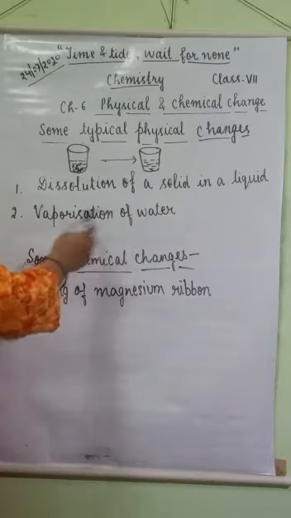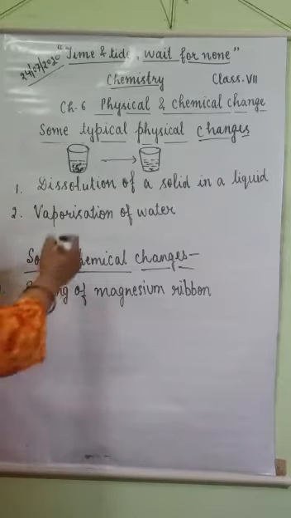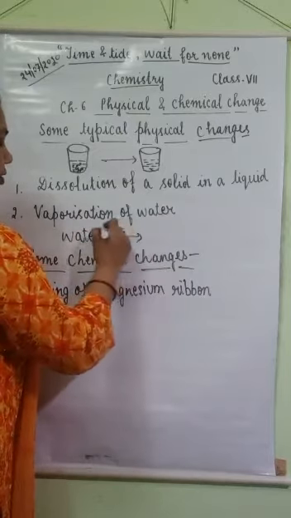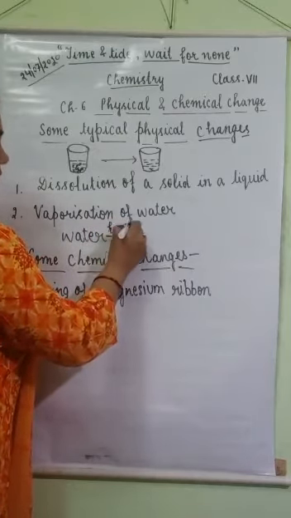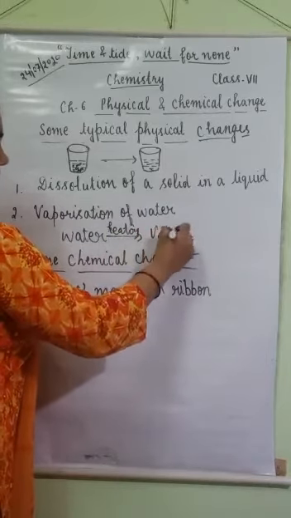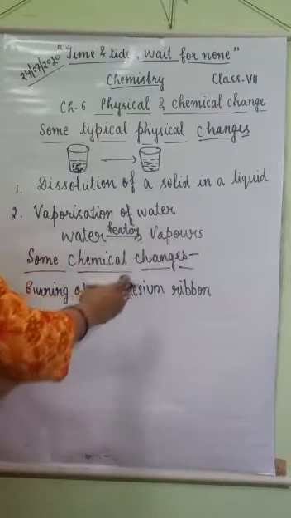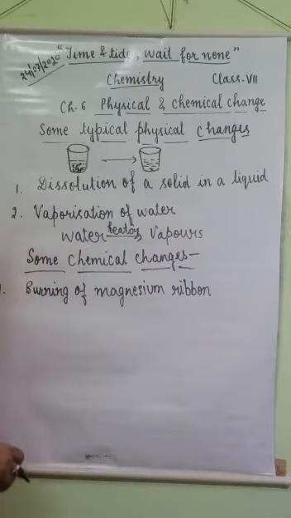Next is vaporization of water. When you heat water, on heating it converts into water vapor form. But when you cool the water vapors, they convert back into water in liquid state. So this is also a physical change because no new substance is formed and water does not lose its identity.